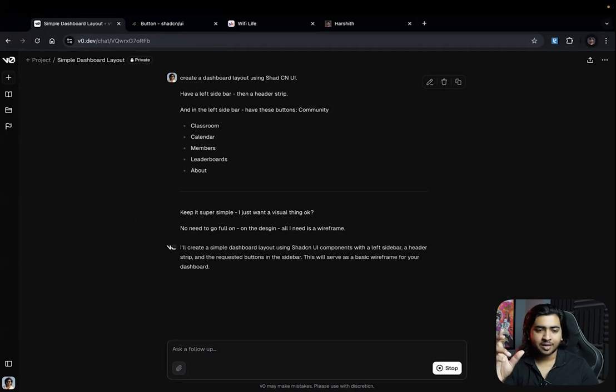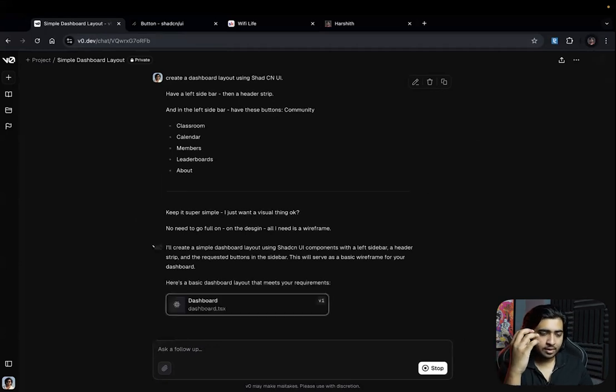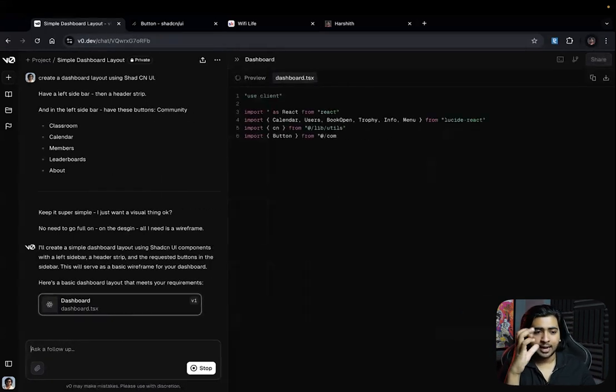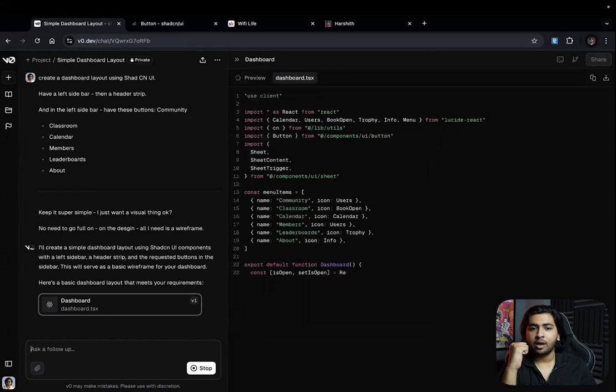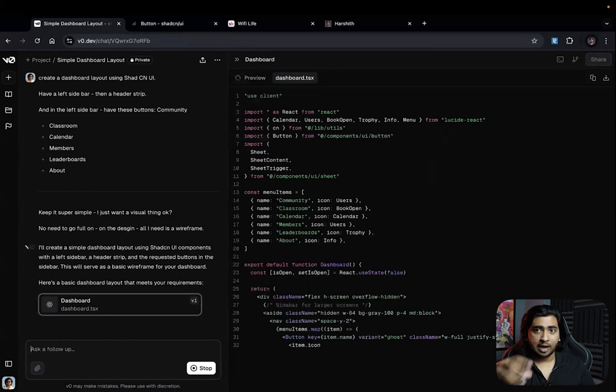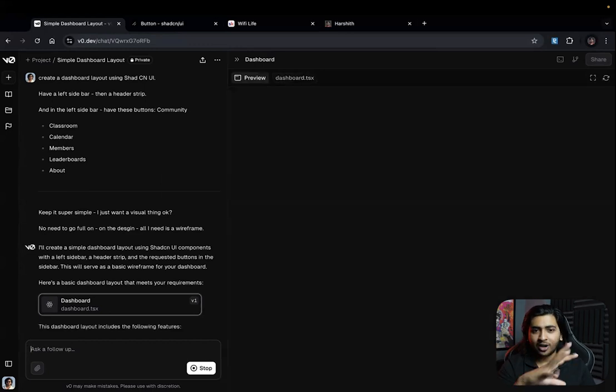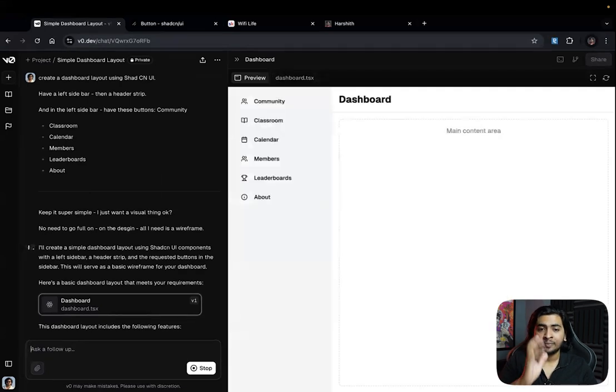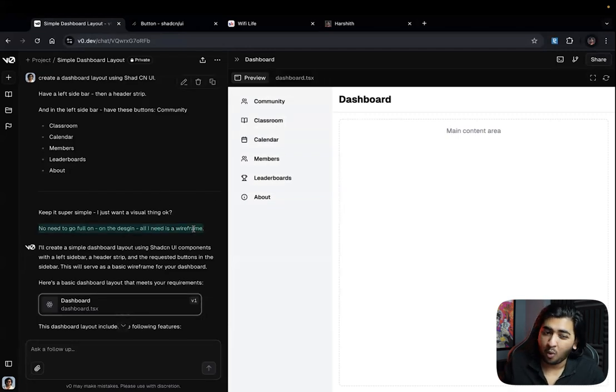And the reason I need a simple wireframe is that I'm just going to take this code. First, we have to create a new folder, like a Next.js folder, and then copy this code in that, and then we run the application, and first we see it visually. All right. Oh, now it works. See, now we can actually see this visually. Maybe the keyword that was missing was wireframe.